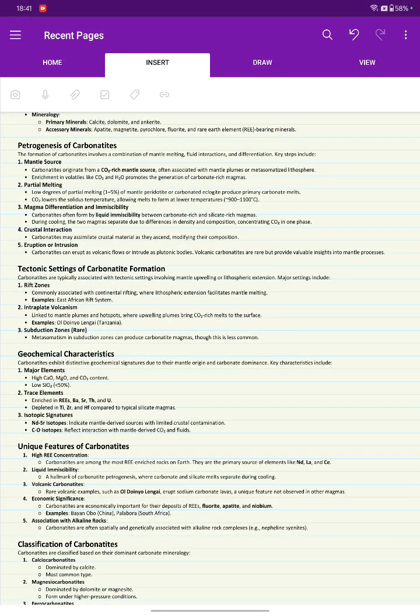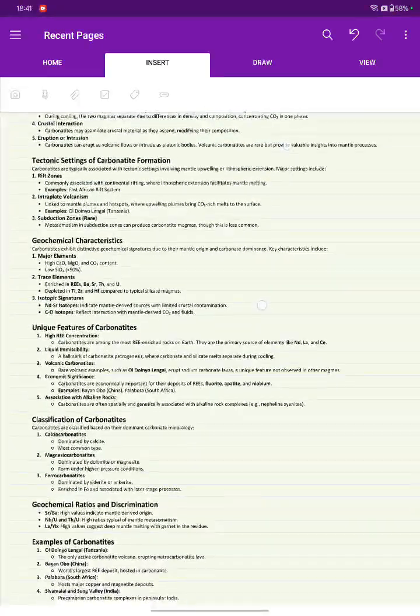So tectonic settings. East African rift system, I already told you, in rift zone. Continental rifting is there, where lithospheric extension facilitates the mantle melting. Intraplate volcanism, that is related to mantle plumes and hotspots, where upwelling plumes bring the CO2-rich melts to the surface. That is Ol Doinyo Lengai, that is there in Tanzania. And subduction zone, it's very rare. But metasomatism in subduction zones can produce carbonatite magma, though this is very less common.